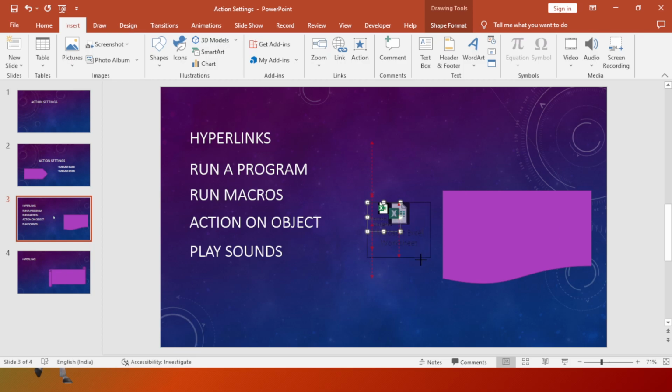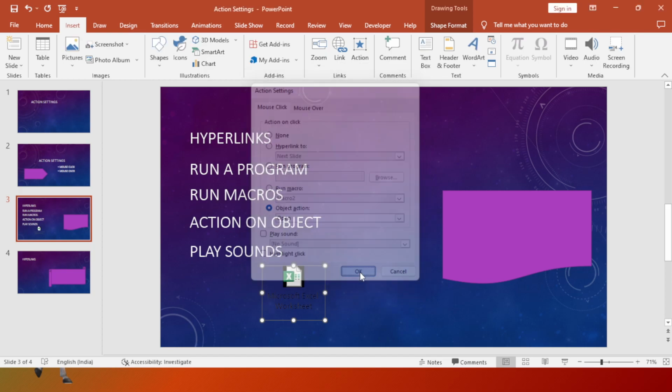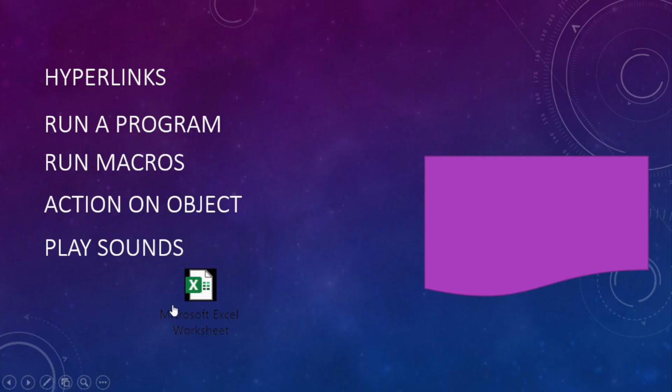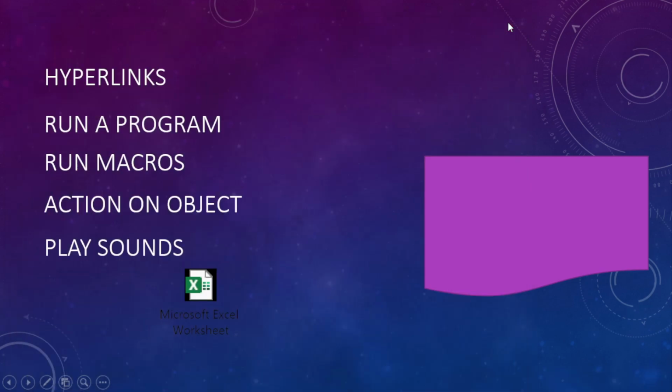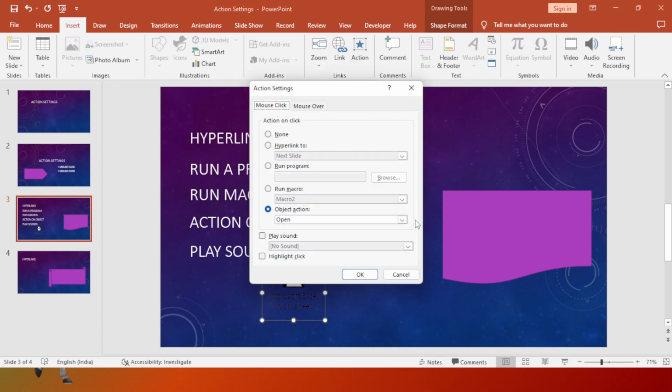So let me make it a little bit bigger and move it here somewhere, and now I'll apply some action on that. I click on the action, and now the object action got highlighted. As of now we have two options: one is open and one is edit. If I click on open, it should get open. I'll put Shift F5, and if I click here, the Excel file got open. Let me close this one, and this is how we can apply the action on our object.